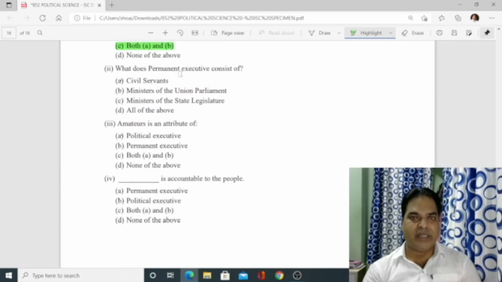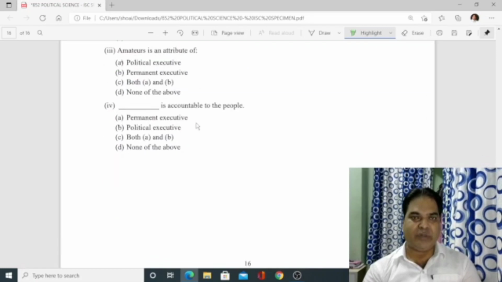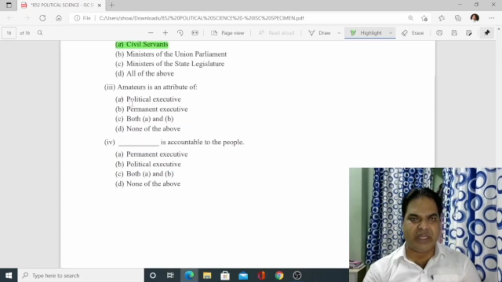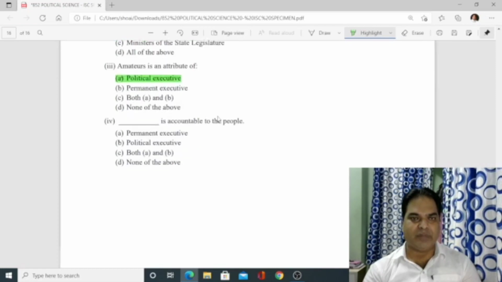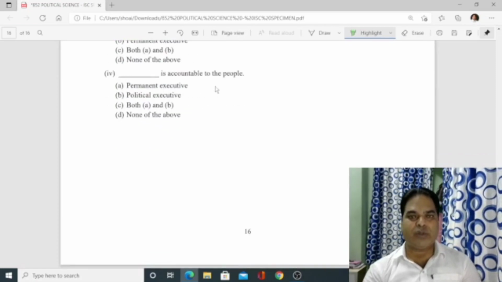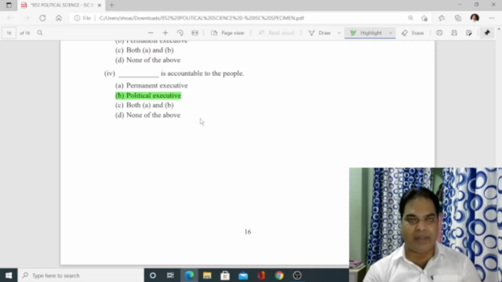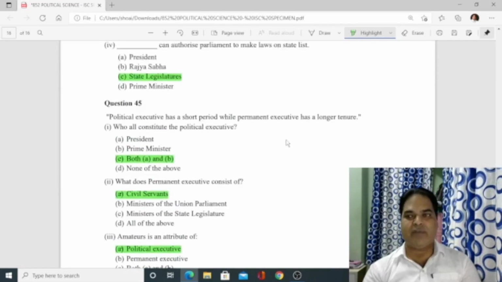Then what does permanent executive consist of? Permanent civil servants. They are the permanent executive. Amateur is an attribute of. Amateur means they are not trained, but still they hold the political office. So political executive is the correct answer. Number 4, dash is accountable to the people. Permanent executive, political. Definitely political executive is accountable to the people because they are elected by the people. So altogether 45 questions are given in the specimen paper.